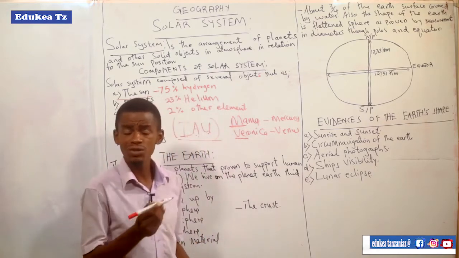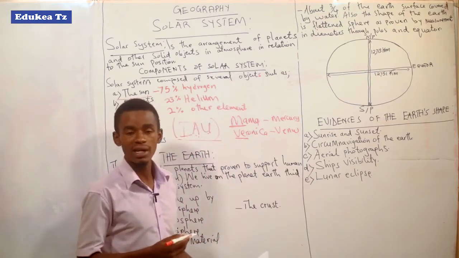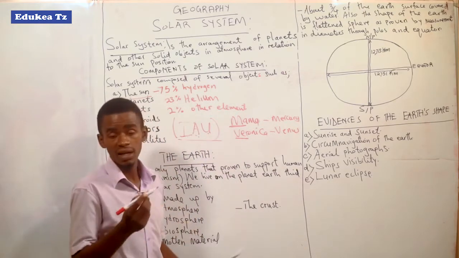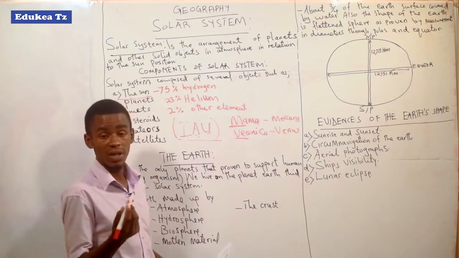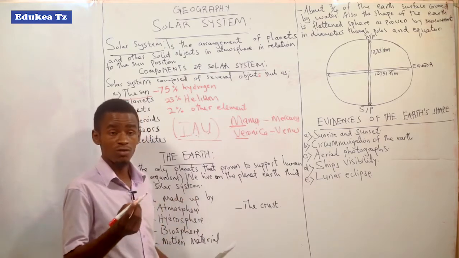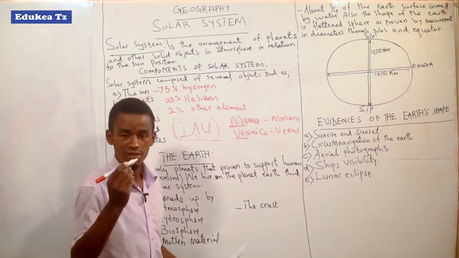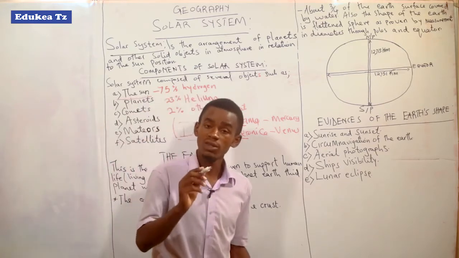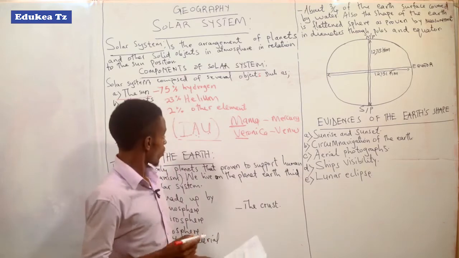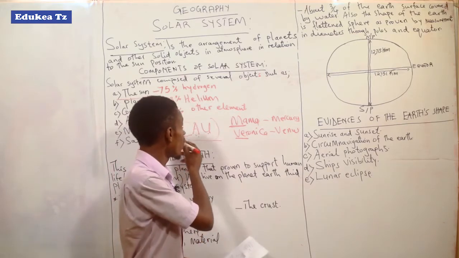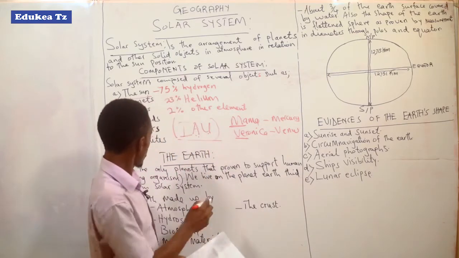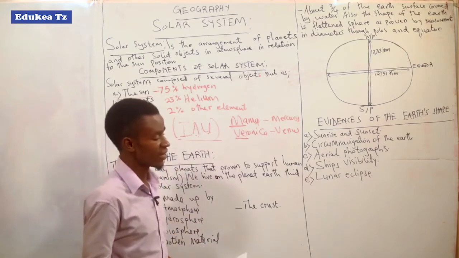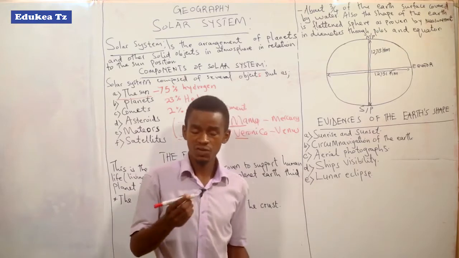But as for artificial satellites, we have many artificial satellites. So here we understand that there are two kinds of satellites, and especially you have to clarify that the natural satellites are the moon and the earth. By completing the components of the solar system, let's jump to another part about the earth.